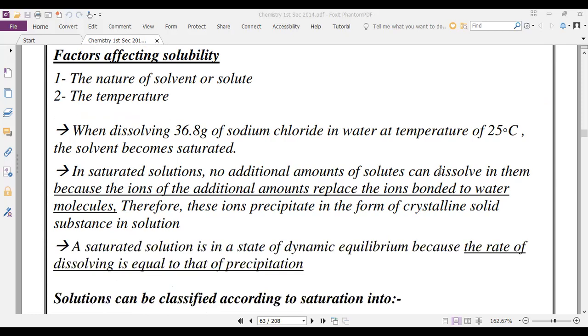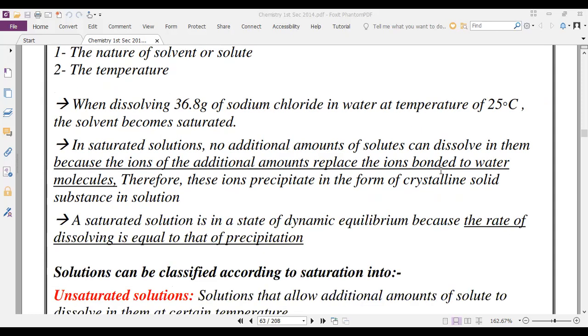What is meant by saturated, unsaturated and oversaturated? It must have been taken in the previous year, I think. But I think it's from the part which was cancelled, right? Do you know the difference between saturated, unsaturated, and oversaturated solution? No, we didn't take it last year. It was cancelled. Okay, so we are going to learn this part.